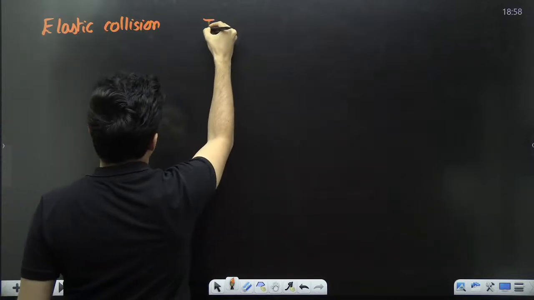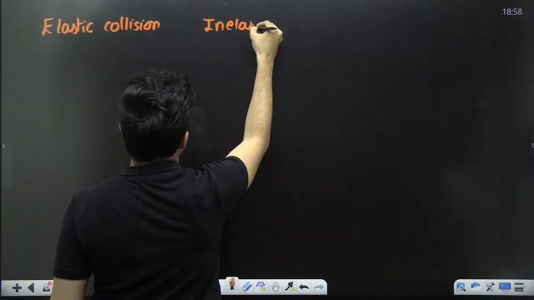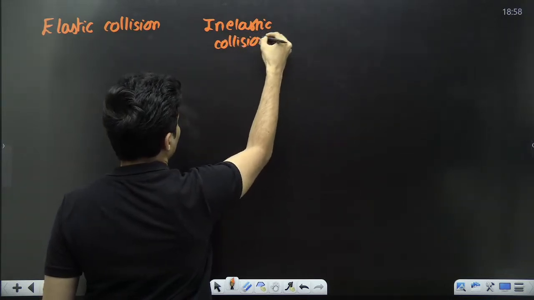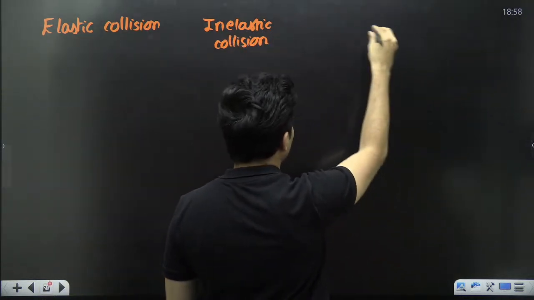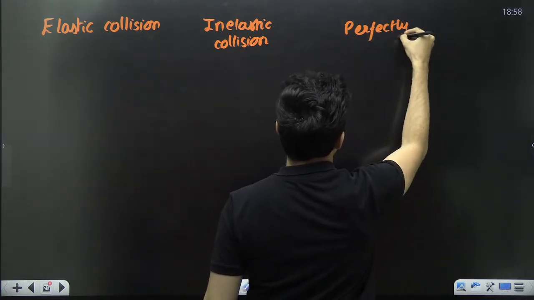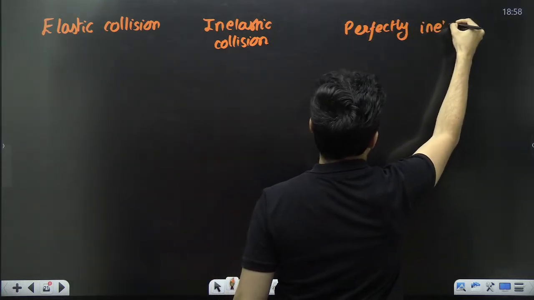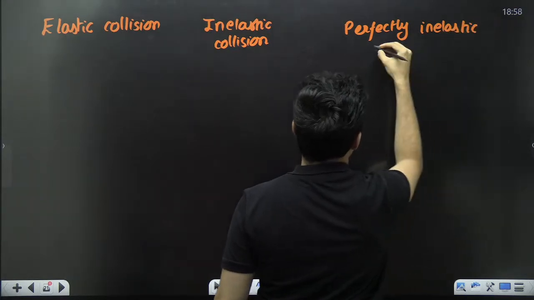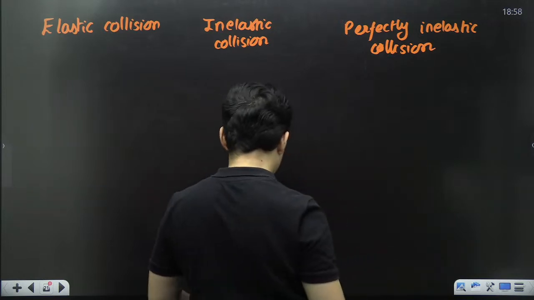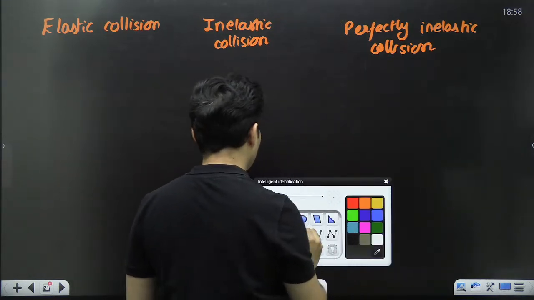Next one is inelastic collision. The last one is the worst of the worst kind. It is basically perfectly inelastic collision. So what are these three types of collision?